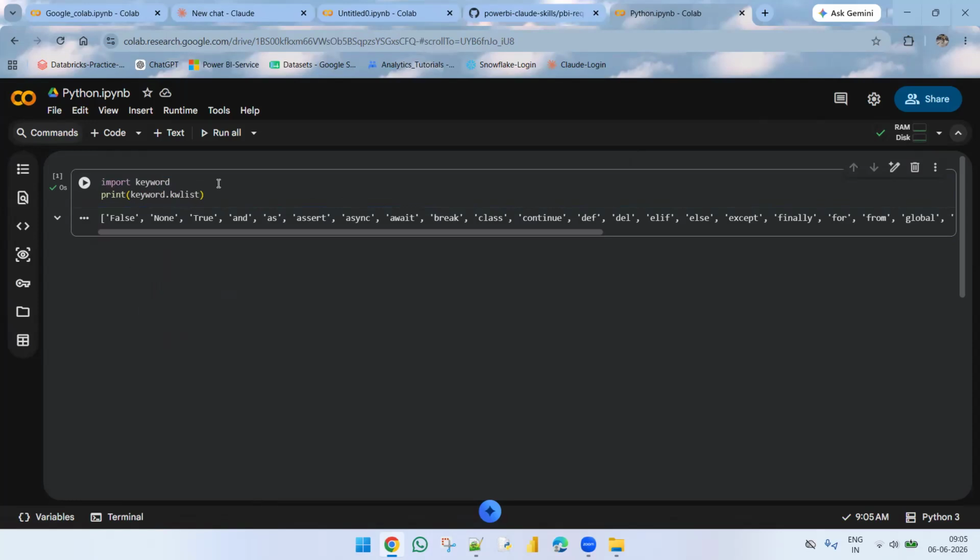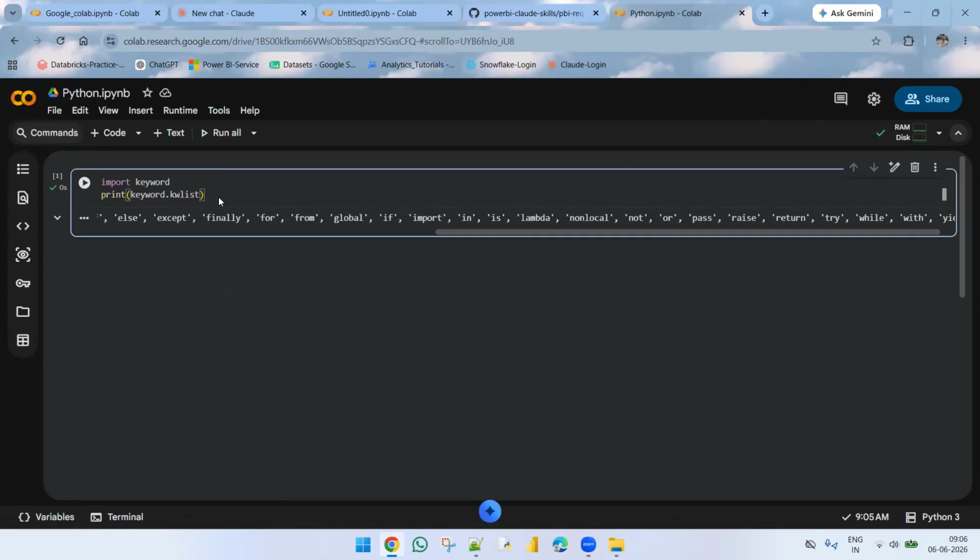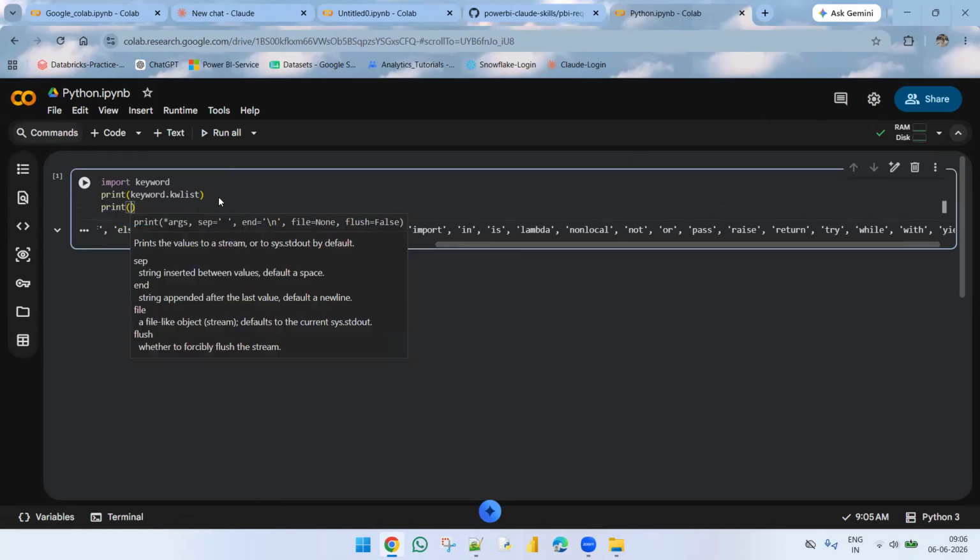Here, what is meant by keyword? In every language, we have something called keywords. For example, if you take SQL, you get select, from, join, on. These are all keywords. In every language we have some keywords, like that in Python also. For example, see False, None, True, and class, continue, break, and def, which we can use to create a function. These are all keywords here, and we can check how many keywords we have.